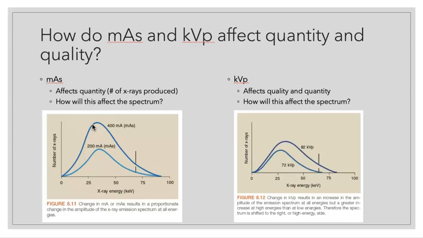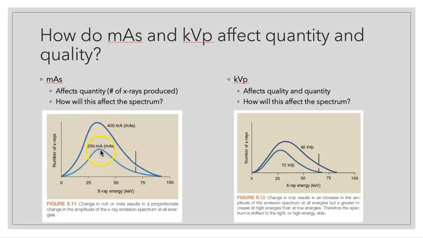Well, we know that mAs has nothing to do with where our start point and our end point will be along this axis here, because this is energy level. This is kVp related down here, so that's not going to change. Neither will the peak of this curve, because that happens at about 1/3 of our kVp, which didn't change. So the only thing that happens is the amplitude here.